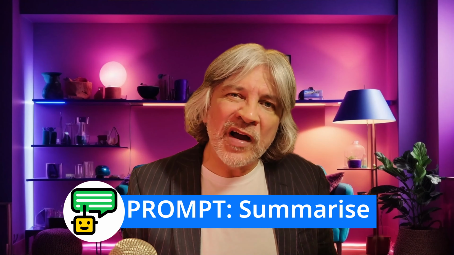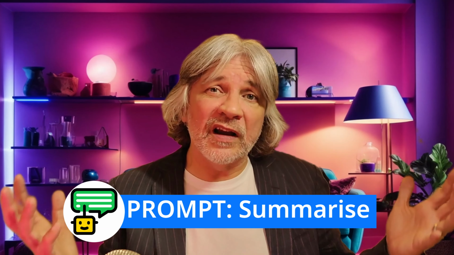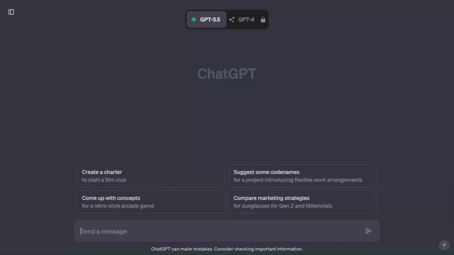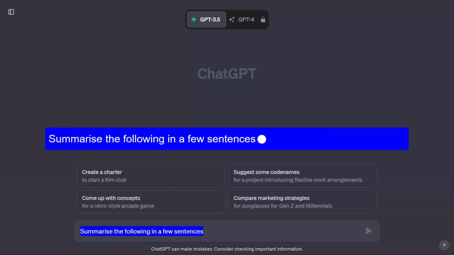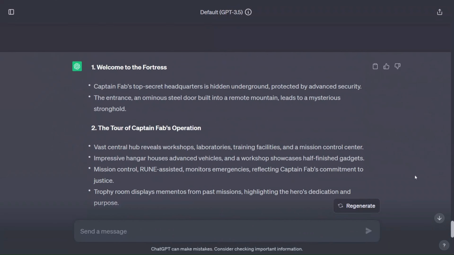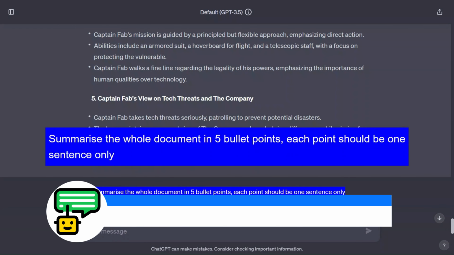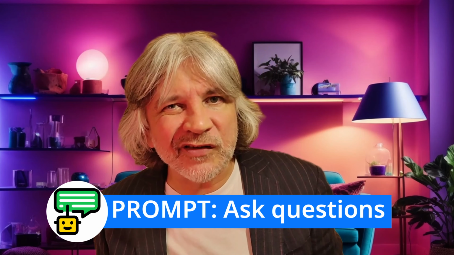If you've already found a web page or a PDF that you're looking for, you can use a chatbot to get a better understanding of it. Paste the results into something like ChatGPT and ask it to summarize it. Summarize the following in a few sentences. You can use formatting prompts to control how that looks, but more importantly, you can ask follow-up questions to drill into particular details in the document.